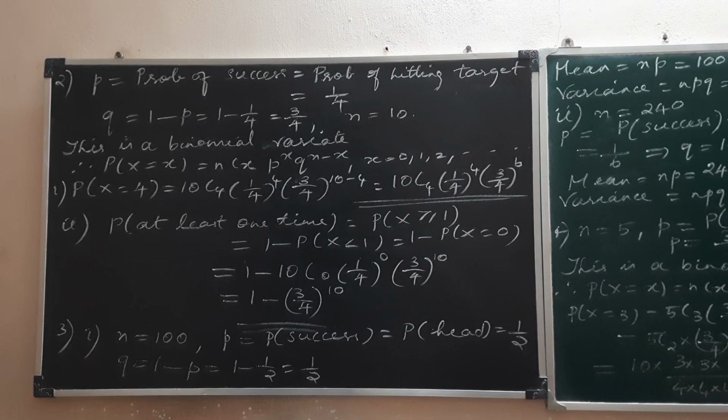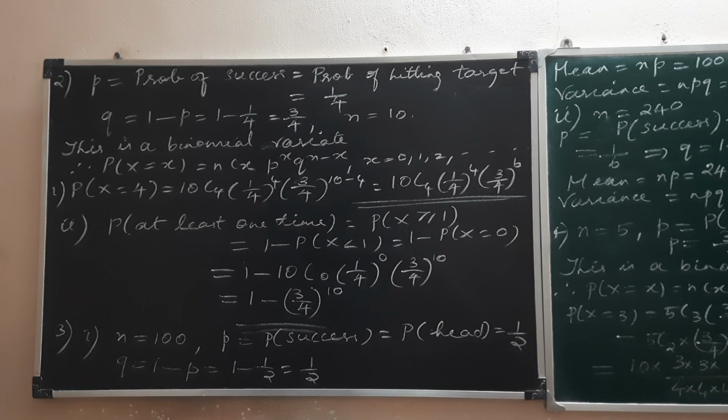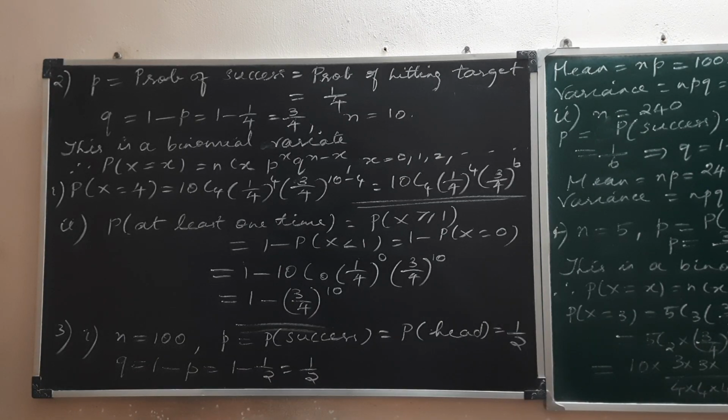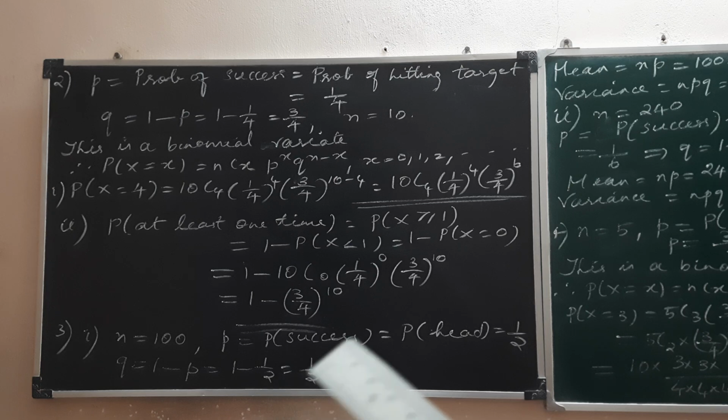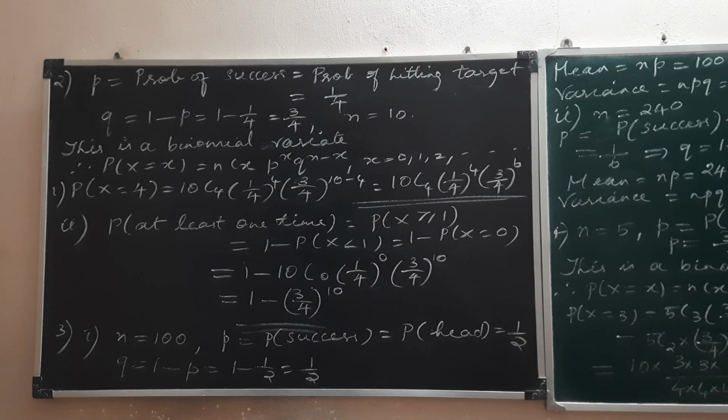Directly we can go into the question. In subdivision 1, n is given as 100, the number of trials is 100. The probability of success, that is getting a head, is half, as we all know, because it is the tossing of a coin. And q is the complementary one, that is 1 minus p, that is 1 minus half, which is half again.